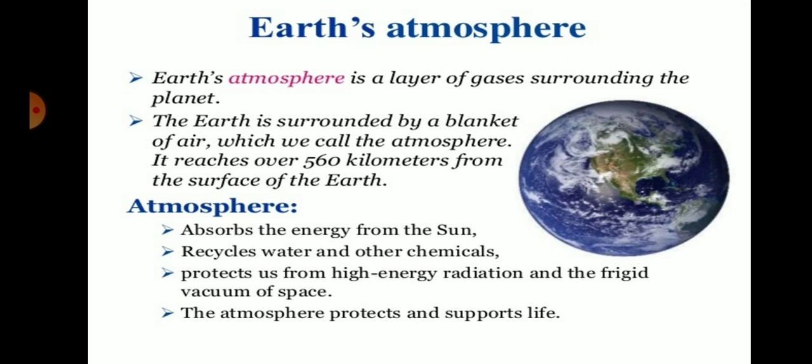The atmosphere is responsible for the production of rain on the earth's surface, because water vapor goes up into the atmosphere, then cools down and comes back to the earth's surface as rain. So basically it recycles the water.